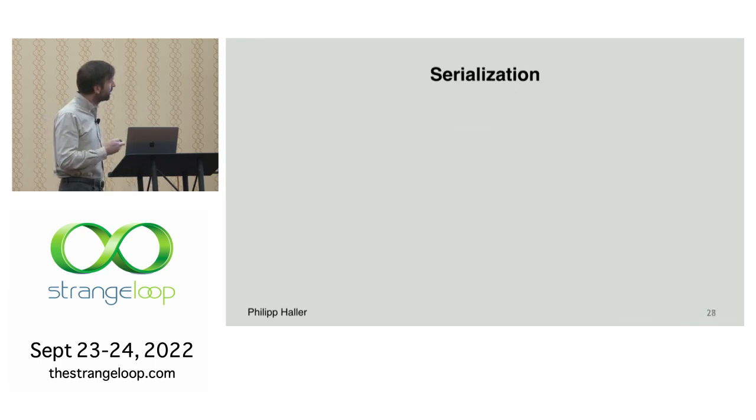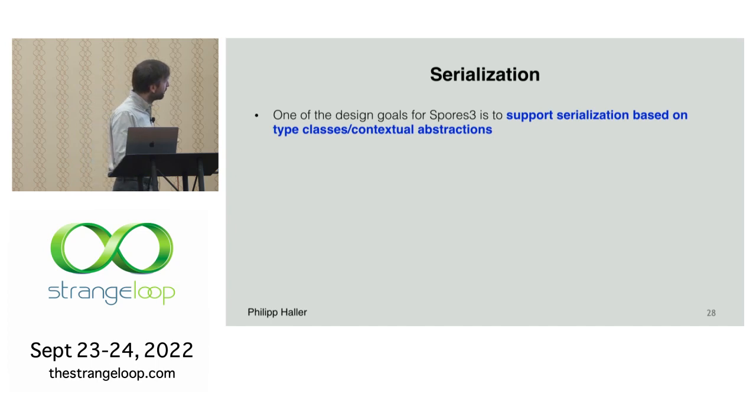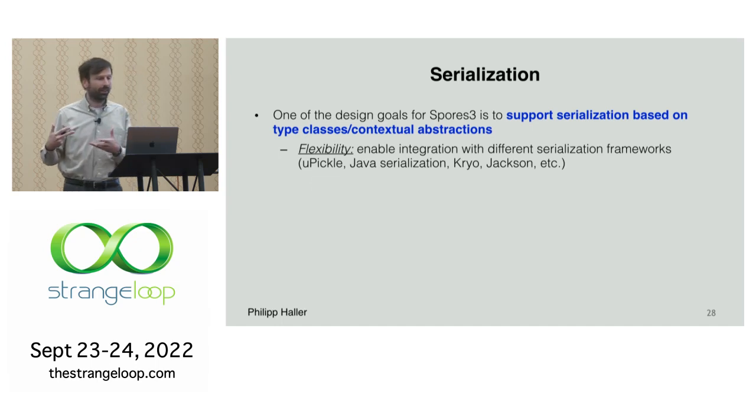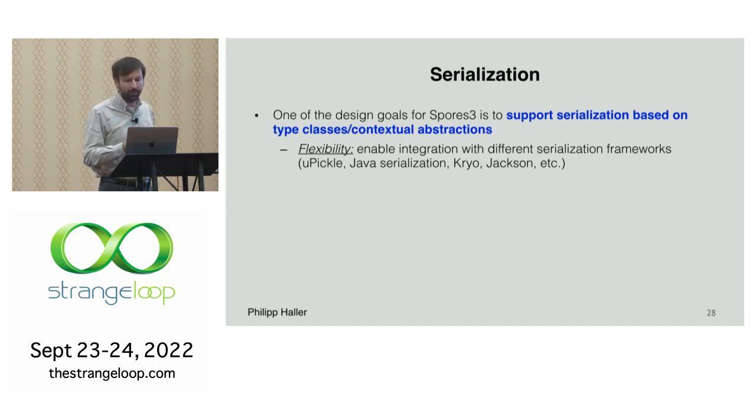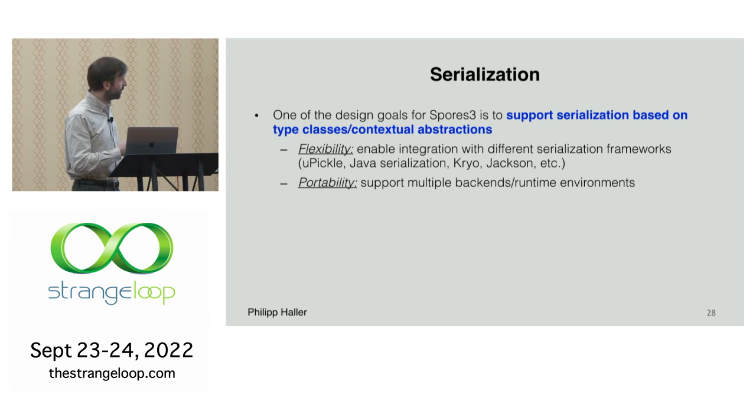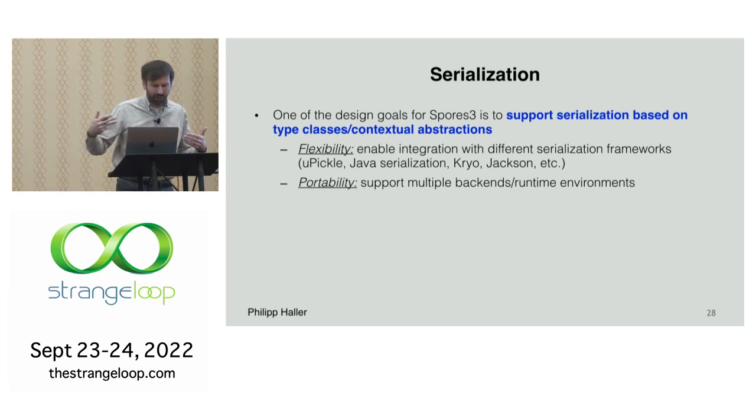So yeah, let's talk about serialization, right? Because I already mentioned what we want to have is a flexible way to serialize closures. So we want to be able to integrate with various frameworks because, as you know, there are many of those, right? So we need to integrate with different ones. We also want to have a portable way so that we can support what I mentioned earlier, right? This scenario where we can send closures between machines running on different backends, essentially.